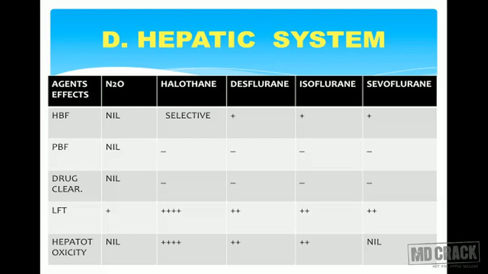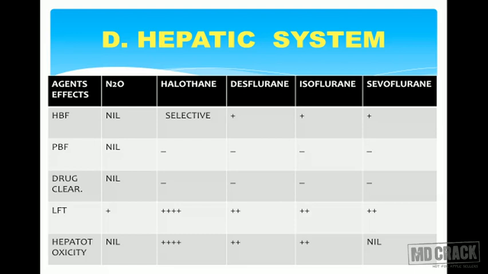LFT, that is liver function tests, are very much deranged in case of halothane, that shows potential for hepatotoxicity, whereas there are marginal changes in desflurane, sevoflurane and isoflurane. As you can see on your slide, the changes are very well shown, so that it is very easy for you to compare each inhalational agent with the others. This is important, because in your exam sometimes they do ask you questions to compare nitrous oxide with halothane, or halothane with sevoflurane, and halothane with isoflurane. So you should be aware of this particular chart which I have shown, and you should memorize it.